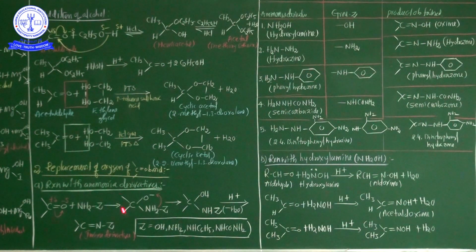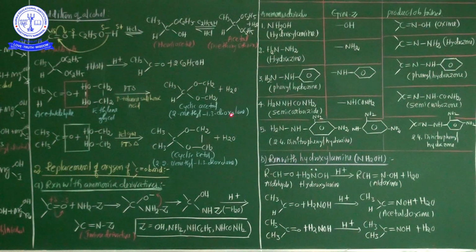Here, what ammonia derivatives are used? NH2Z is the common formula of the ammonia derivative. In the Z place, either the OH group, or NH2 group, or NHC6H5, or NHCONH2 groups. Okay? Now see this tabular form, the most important tabular form. These are the ammonia derivatives, and this is the group Z. Then what is the final product, what kind of product is obtained?